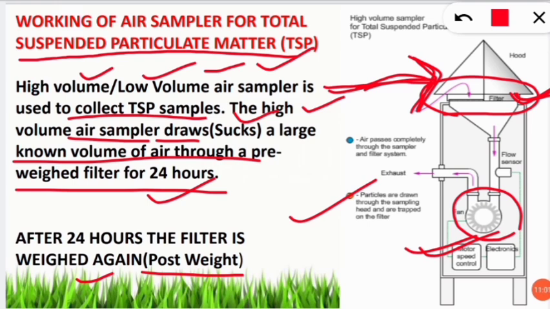We take the pre-weight, then the post weight, and subtract it, and we will get the amount of air contaminant or particulate matter present in the atmosphere. So this is very simple, I guess. Filter paper, post weight and pre-weight we are taking. Suction is working to suck the air from outside.